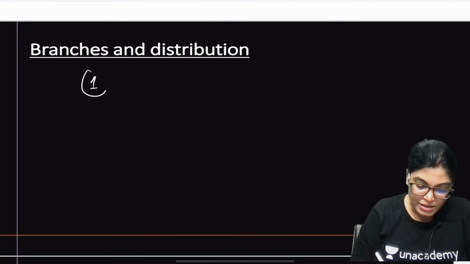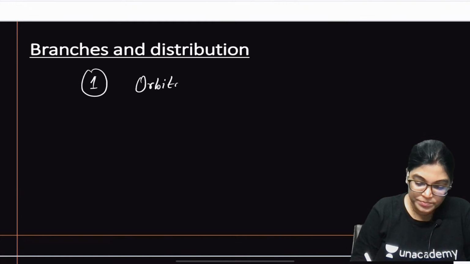Branches and distribution. The first is the orbital branch.